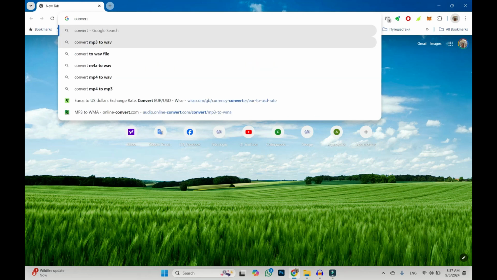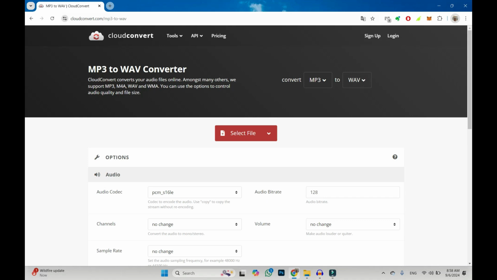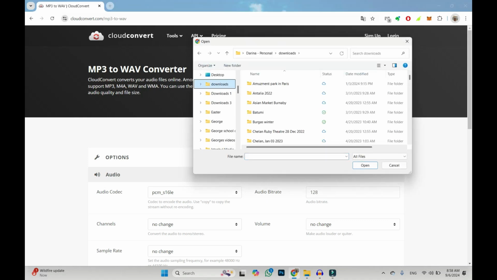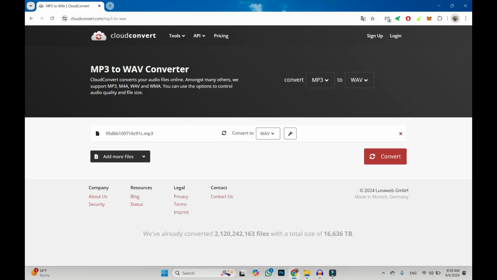MP3 file to WAV file. Choose free online converter, and here I have convert MP3 to WAV. Select file. Let me select some. For example, this MP3 file. Open, convert.